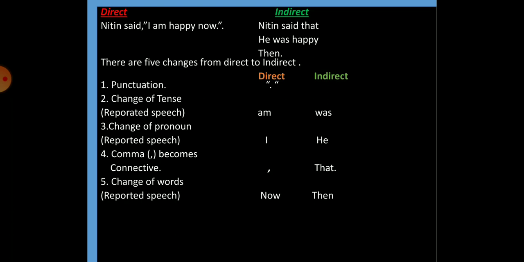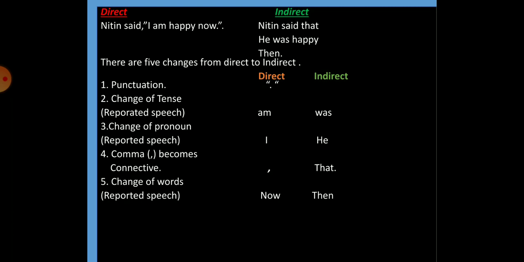Nitin said, "I am happy now." And we saw the indirect speech: Nitin said that he was happy then. And you can see that there are changes. So, what are the changes? Let's list them down.